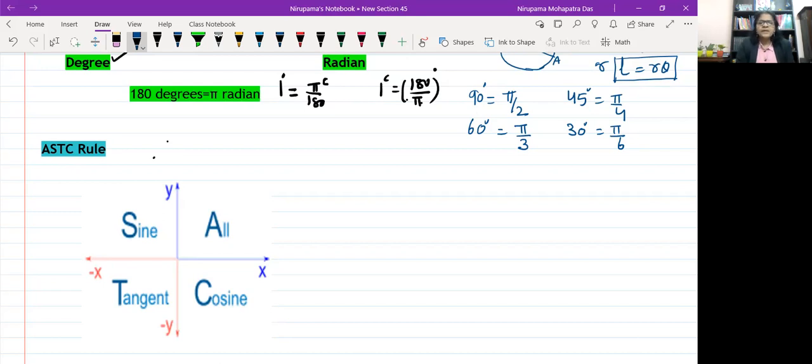Now, whenever you take the x-axis and y-axis, these two coordinate axes divide the plane into 4 quadrants. And for the 4 quadrants, you can see from the screen: all, sine, tan, cos. Before I go to this, whenever you measure the angle, in earlier classes we always used to measure the angle like this.